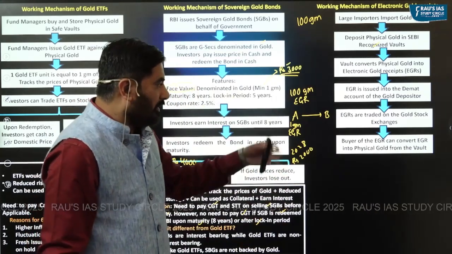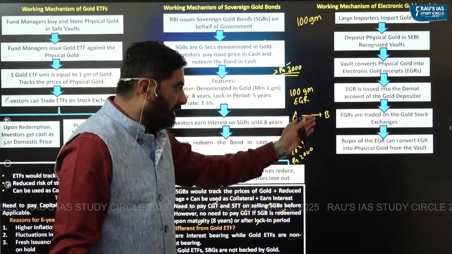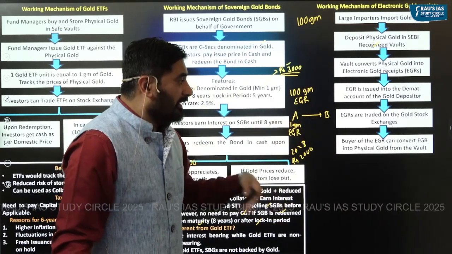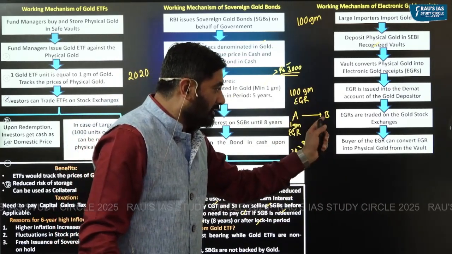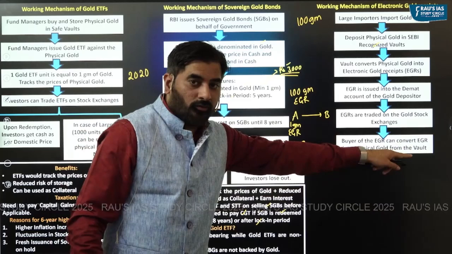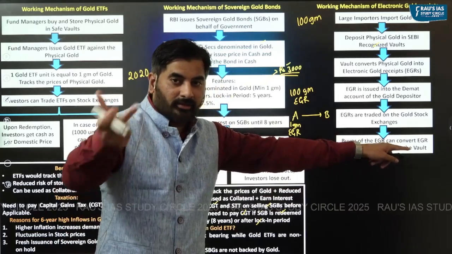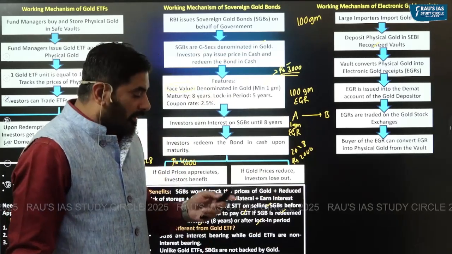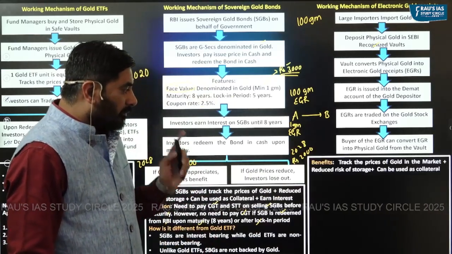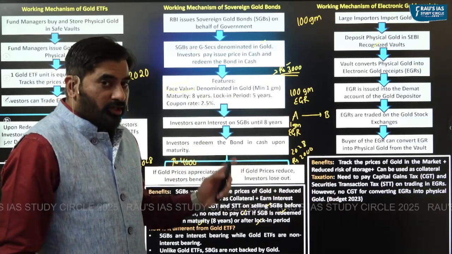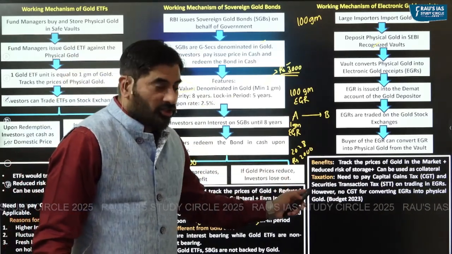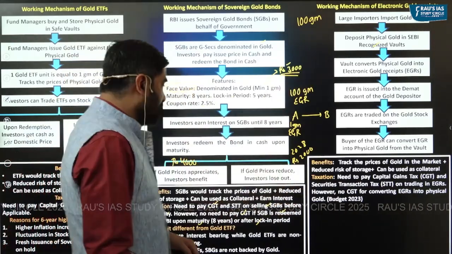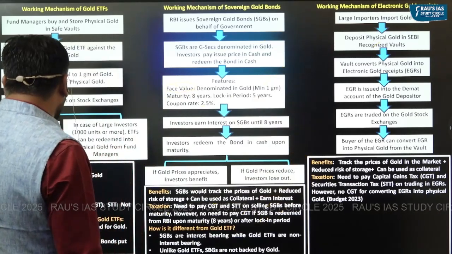So he can sell it to the B in this particular case, and B can in turn convert this EGR from the vault. So using that receipt, he can take out physical gold worth 1 gram. Apart from that, you need to know about the taxation on electronic gold receipts. How is the taxation working here?